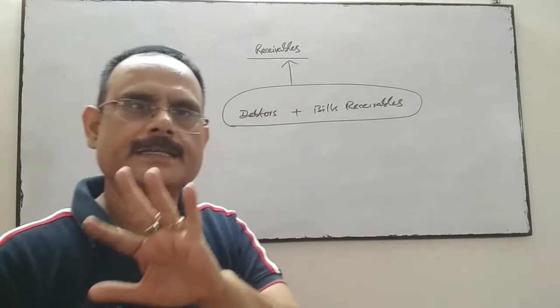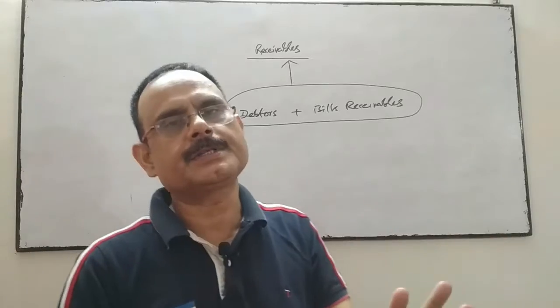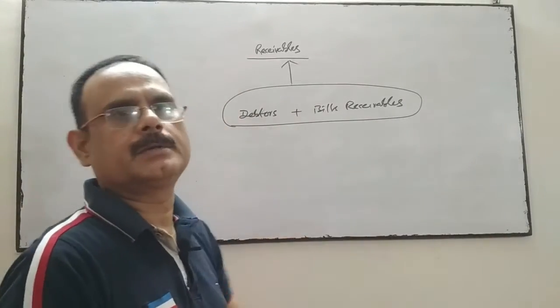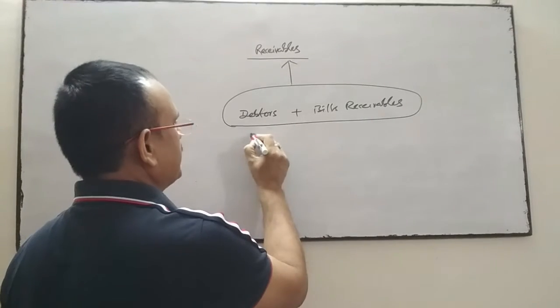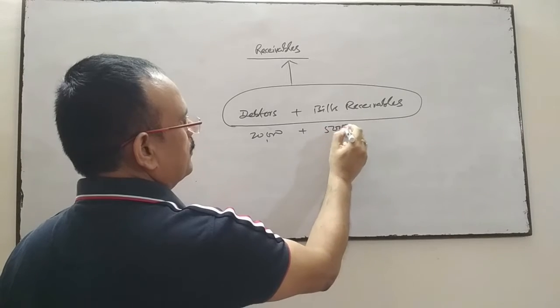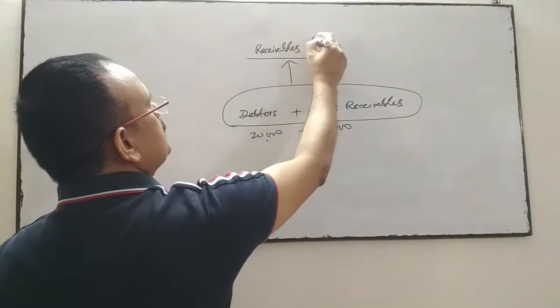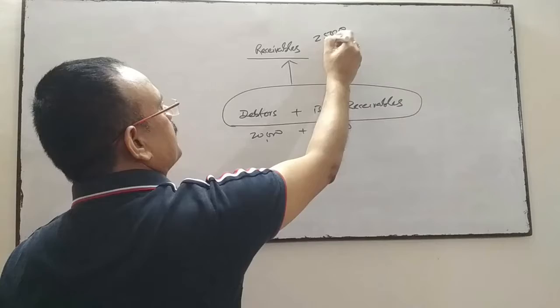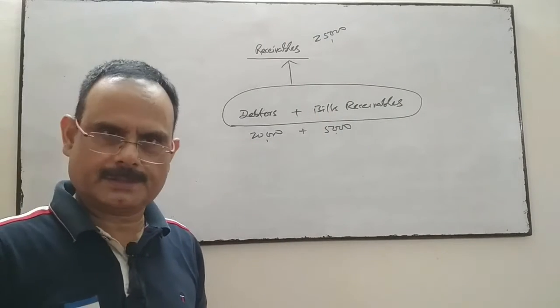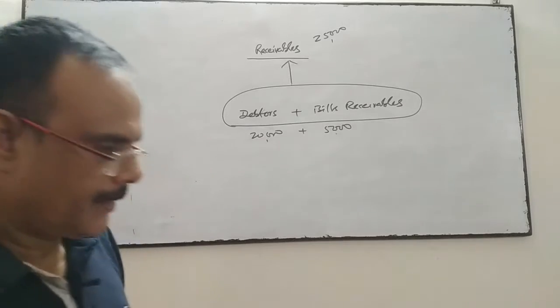When I ask how much the receivables are, it means I want to know the debtors plus bills receivable. Suppose the debtors are 20,000 and bills receivable are 5,000, it means total receivables are 25,000.